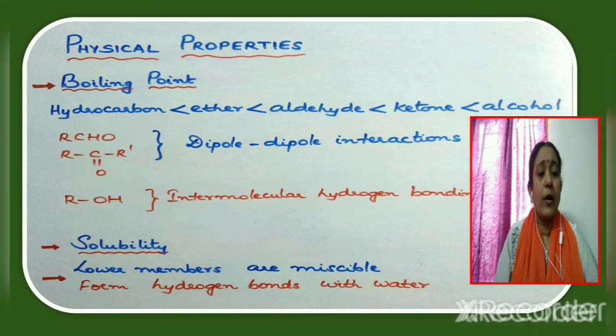Now, if we compare the boiling point of an aldehyde or a ketone with that of alcohol, we will come to know that an alcohol has higher boiling point. This is because in alcohol, the molecules are highly associated by strong intermolecular hydrogen bonding. So due to the presence of strong intermolecular hydrogen bonding among alcohol molecules, there will be greater association. So alcohols have the highest boiling point. Now consider the solubility. The lower members are miscible. They can mix well with water. It is because the lower members can form hydrogen bonds with water molecules.